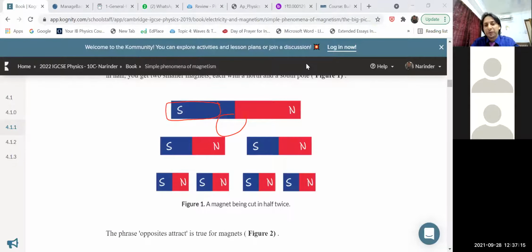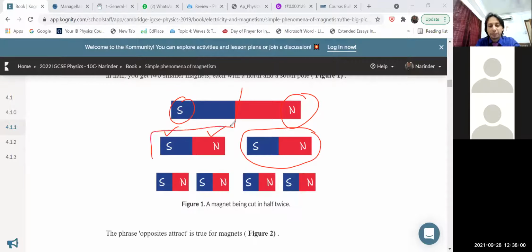Here in this picture, you can see an example of a bar magnet, a rectangular shape of magnet. Here in this magnet, north pole and south pole are there. This is south, this is north. If you further cut this magnet, whether you cut it horizontally or vertically, if you divide it into two parts, then again you find that in one half of the magnet, on one side is the south pole and on the other side is the north pole. Even in the second half, south pole and north pole are there.